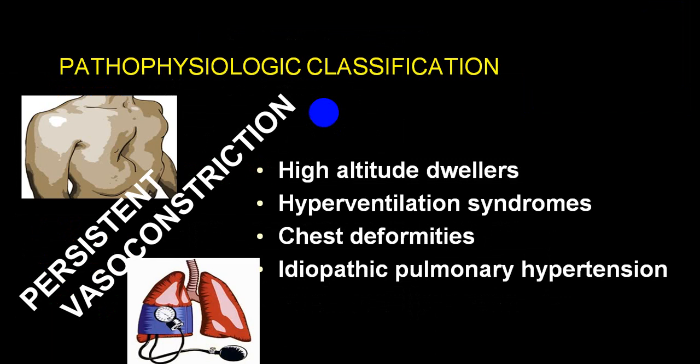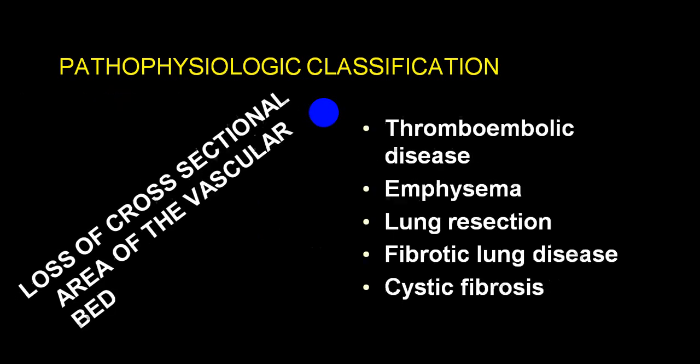There are pathophysiological classifications like persistent vasoconstriction, which can occur at high altitude, in hyperventilation syndrome, chest deformities, idiopathic pulmonary hypertension.